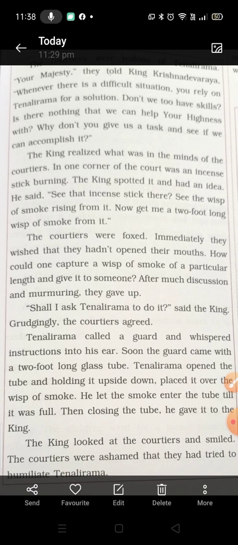The courtiers were jealous of Tenali Rama. They accused the king of partiality. Then they wanted to prove themselves. The king sets a task and they cannot do it. Tenali Rama succeeds and the courtiers were ashamed. So this is what we can get as the central idea or the important points of the paragraph.